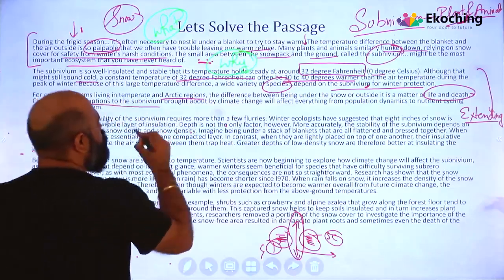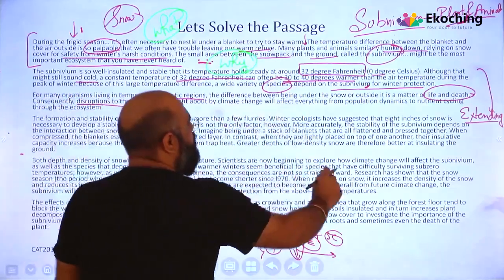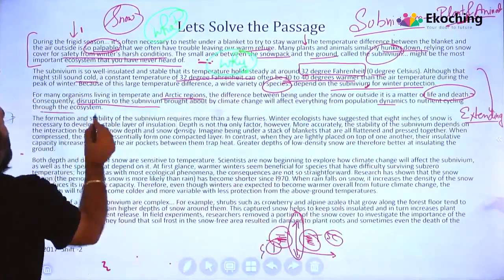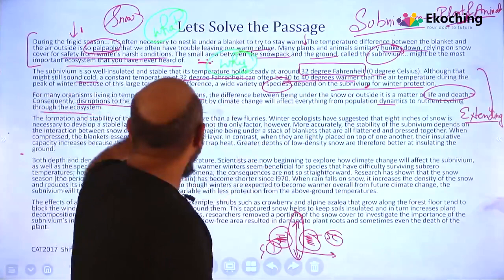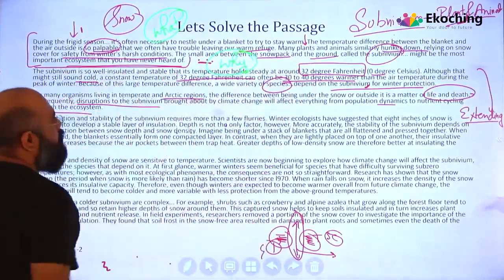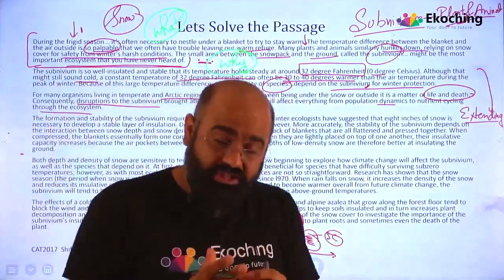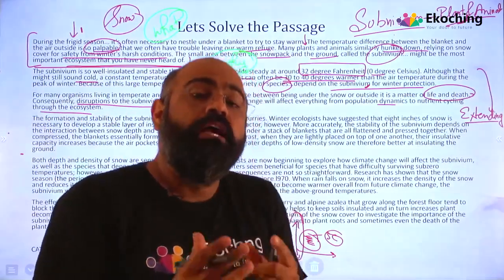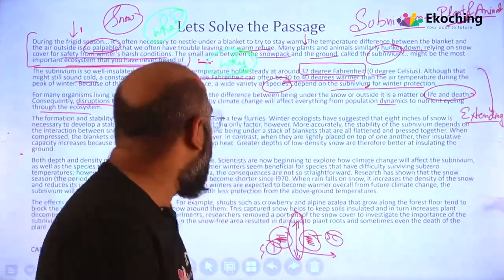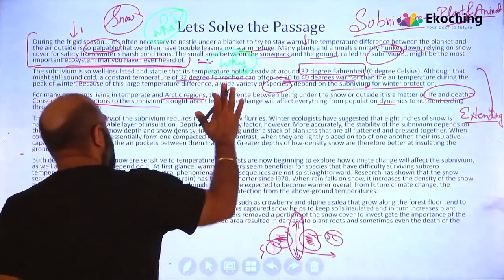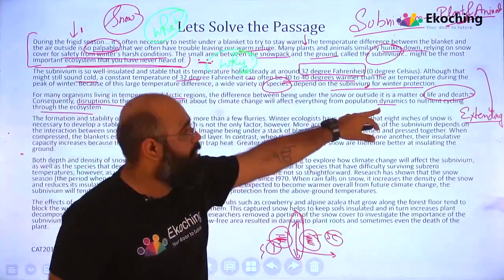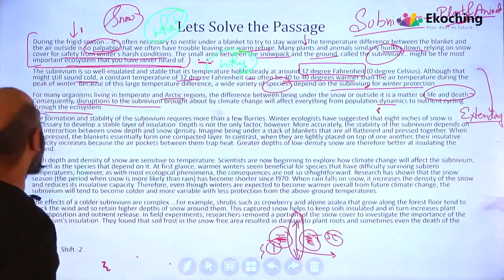Consequently, disruptions to the subniveum brought about by climate change will affect everything from population dynamics to nutrient cycling through the ecosystem. Now what they are saying is, when he talked about the might-be most important ecosystem, then he talked about the subniveum, the importance of the subniveum. He extended that importance, and now he's taking it into the next part, that if there is any effect on this, it will range from population dynamics to nutrient cycling through the ecosystem.